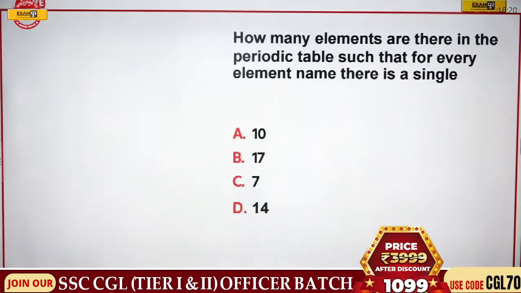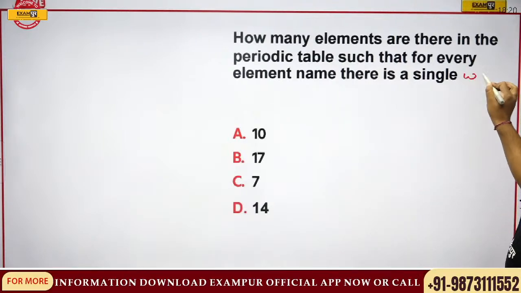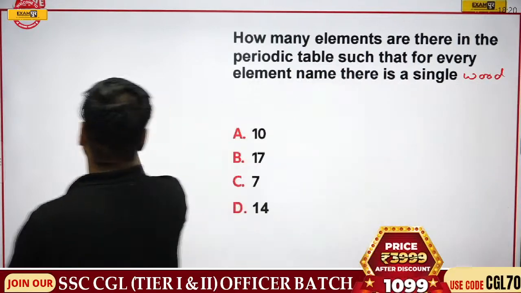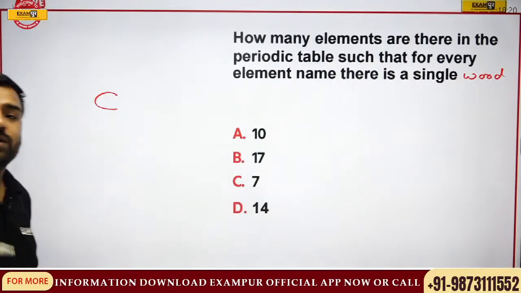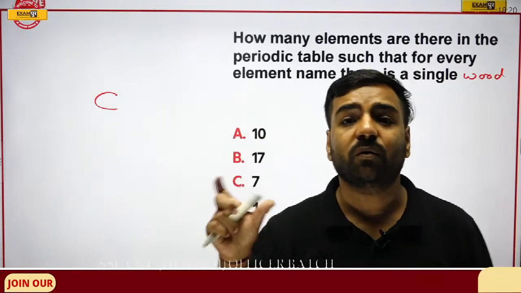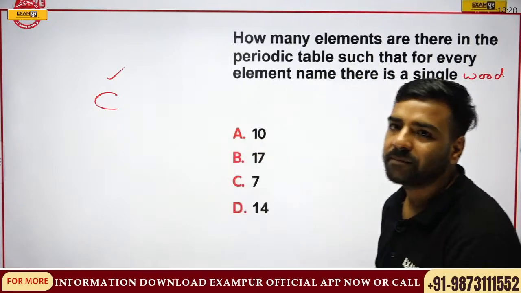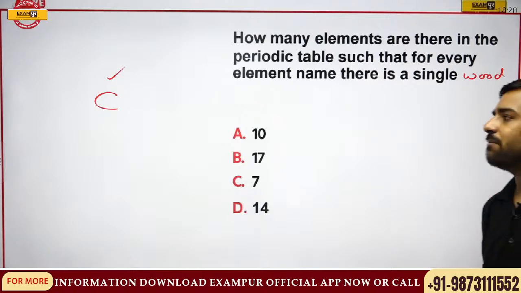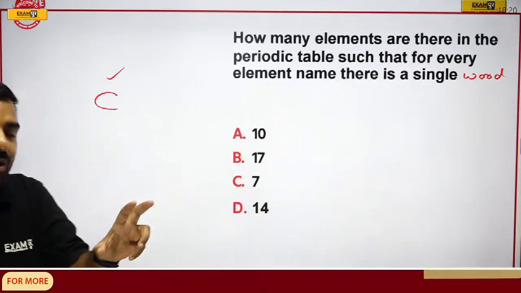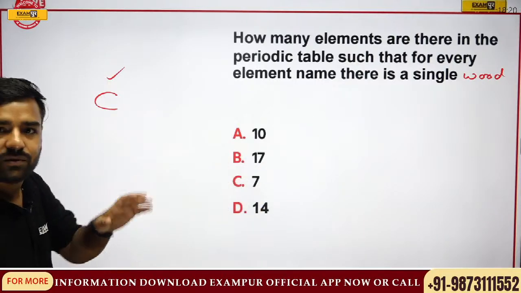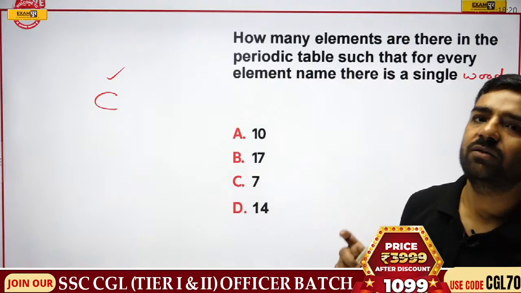How many elements are there in the periodic table such that every element has a single-letter symbol? For example, if I talk about carbon, we have only the symbol C, right? In a similar manner, there are several elements which have only a single letter. Now, what is the total number of elements with just a single letter? Can you tell me? I have already given the example of carbon, but gold and silver, Ag and Au, are two-lettered symbols. I only want the total number of elements with only a single-lettered symbol. How many are they in total?